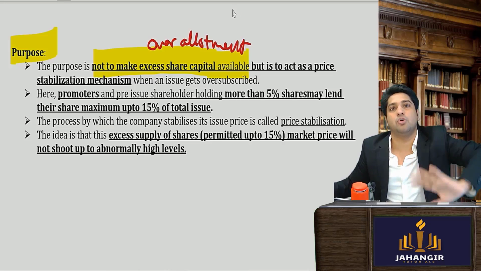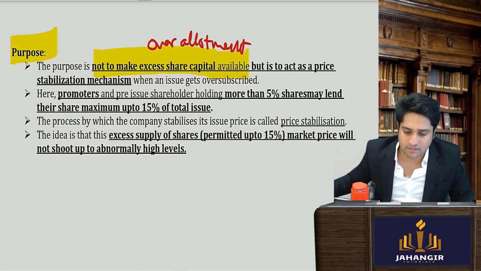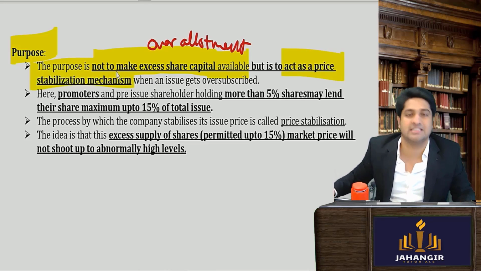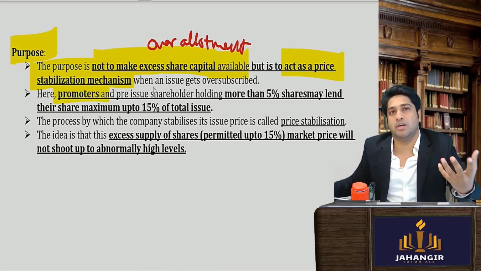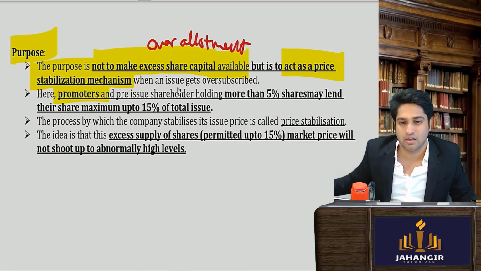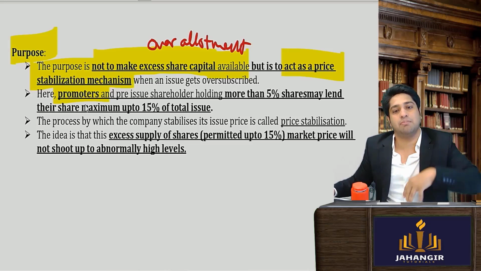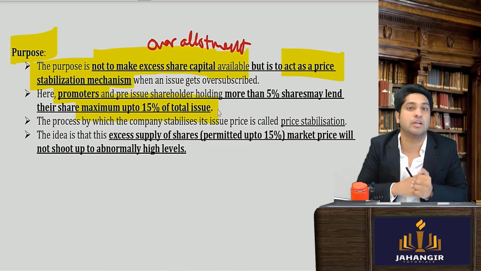Take permission for 1 lakh, sell 1,15,000 — that is not the objective. But the objective is to act as a price stabilizing mechanism. Promoters and pre-issue holders, so those who before the issue have to buy a certain stake, their shares can be borrowed up to an amount of 15% of the total issue. Is this clear?